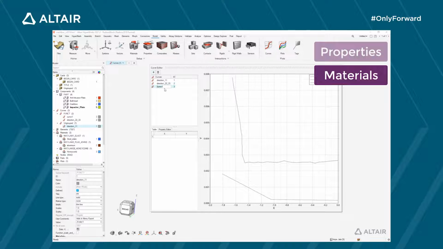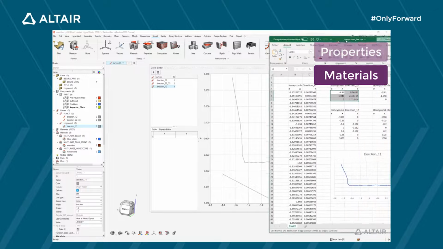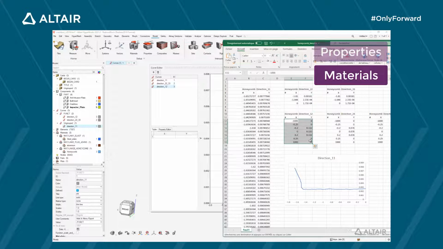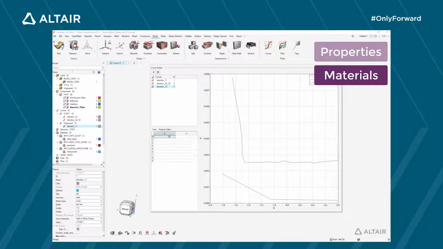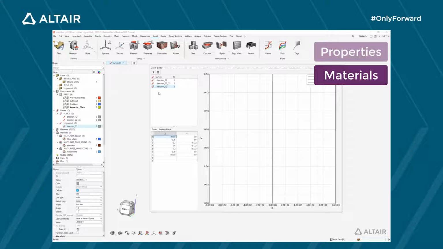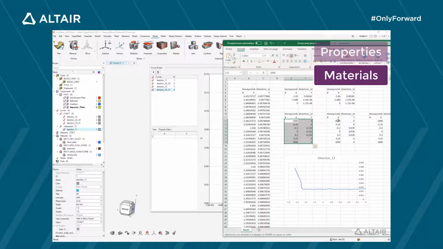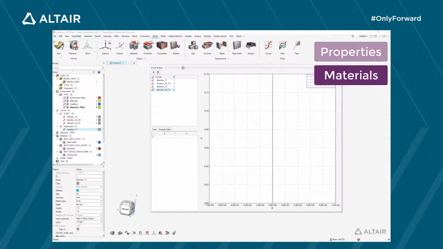I'm doing the same now for shear direction 1, 2, and for shear directions 2, 3 and 3, 1. I have now imported all my functions.